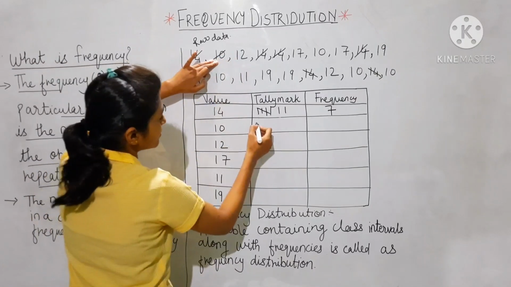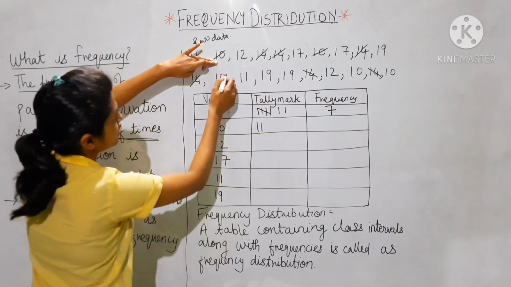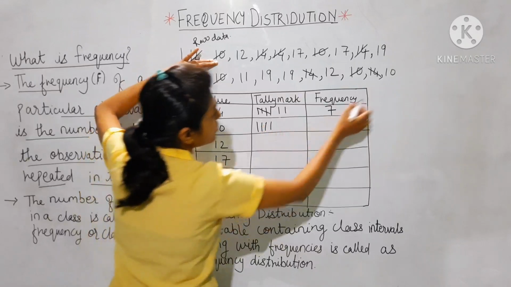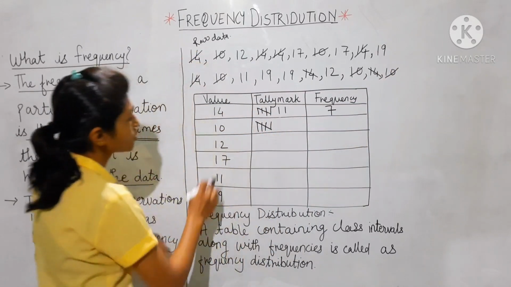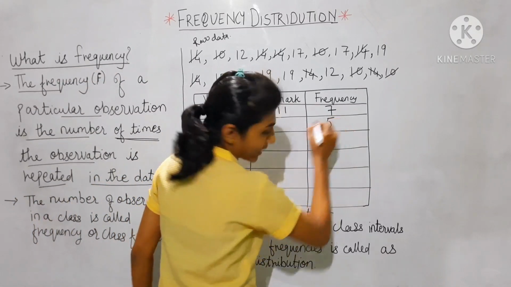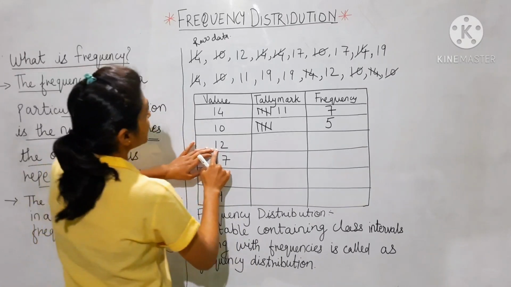Next we'll see 10. So 1, 2, 3, 4 and 5. Then cancel it. So how many times has the number 10 been repeated? 5 times. The next value is 12.